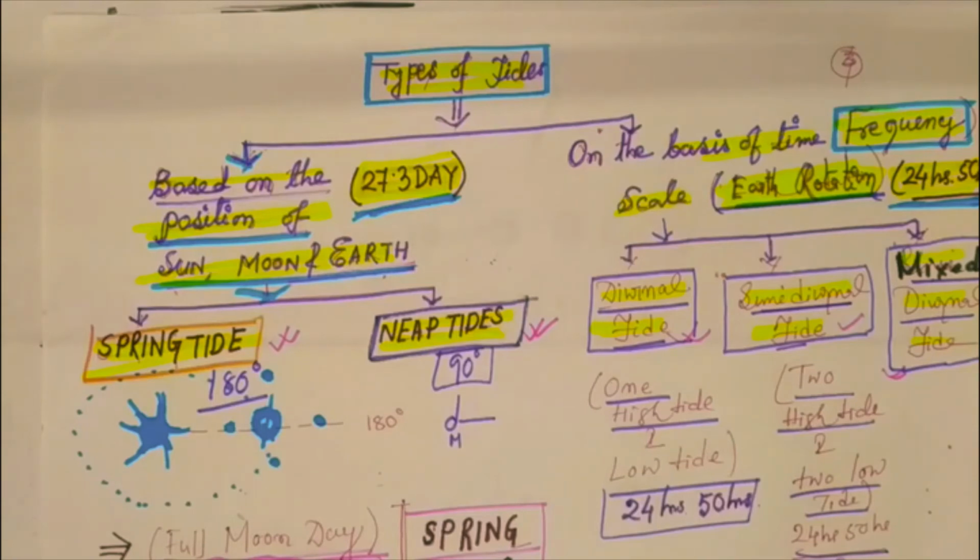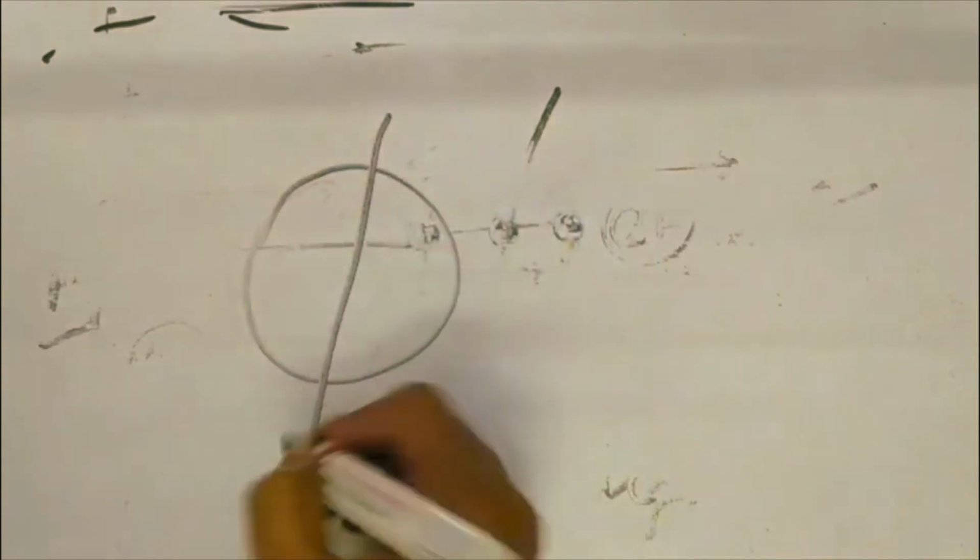Now come to another aspect of tides, the relevance of tides by latitude. Suppose this is our earth.